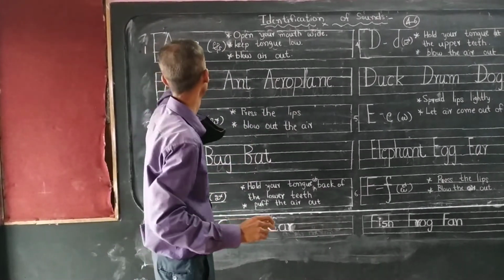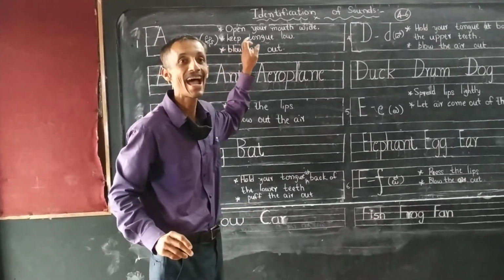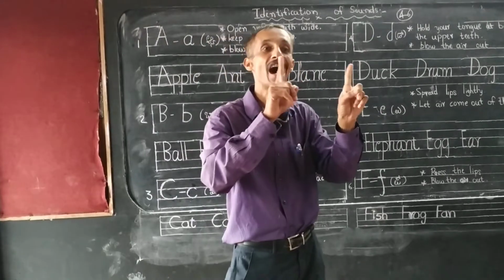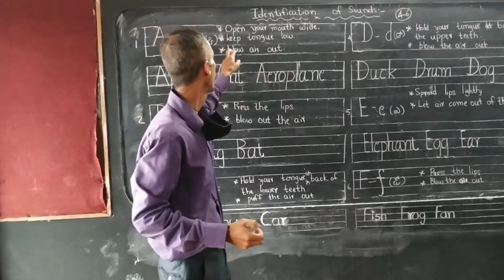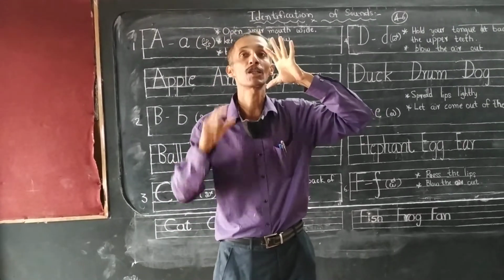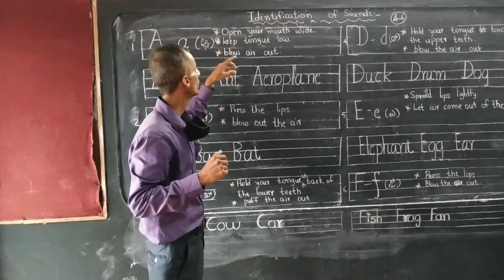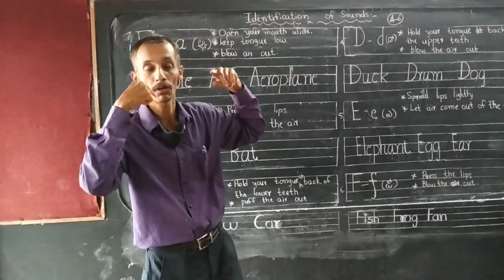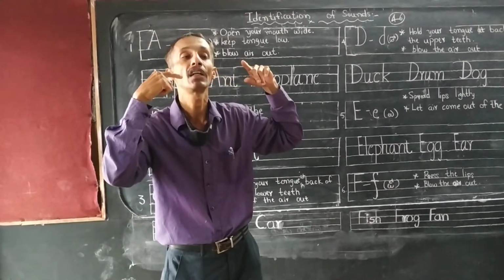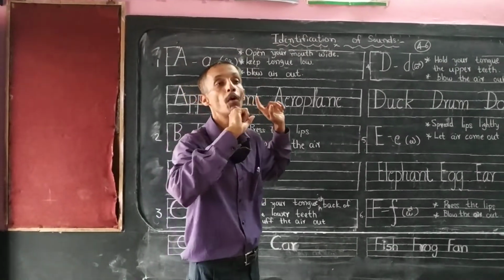Okay. First one, A. Actually, this is pronounced as A. Between A, that sound comes. How to pronounce it? We have to open our mouth wide like this, and the tongue should be at the lower level, like this, and you have to blow the air.